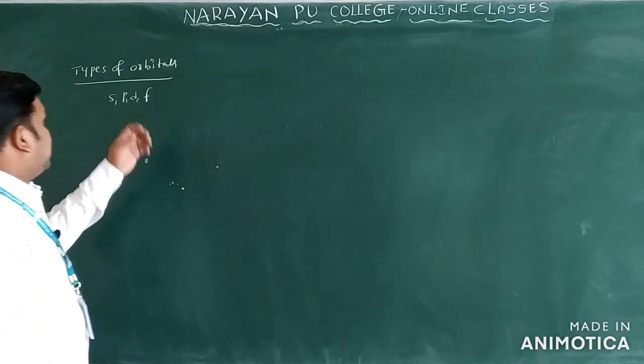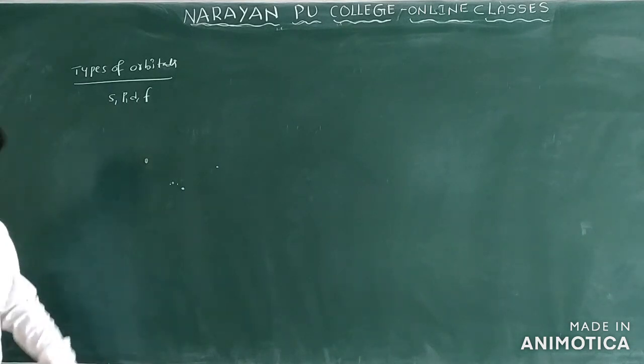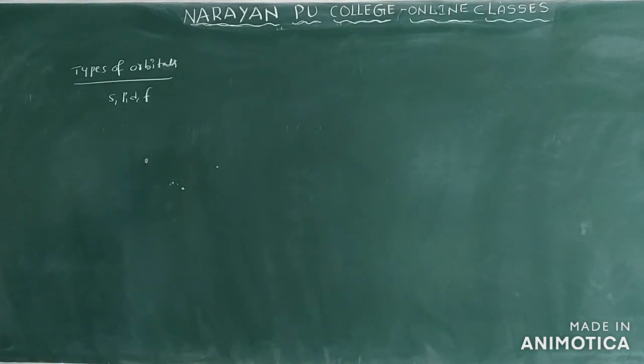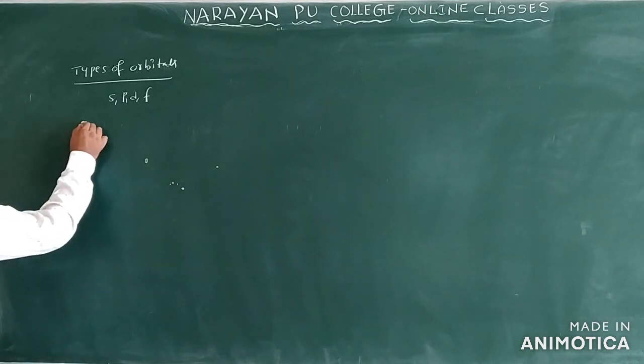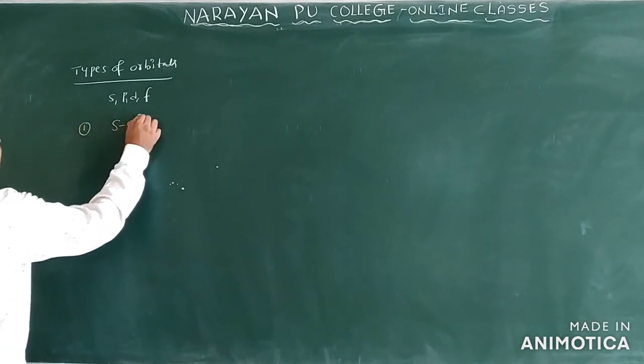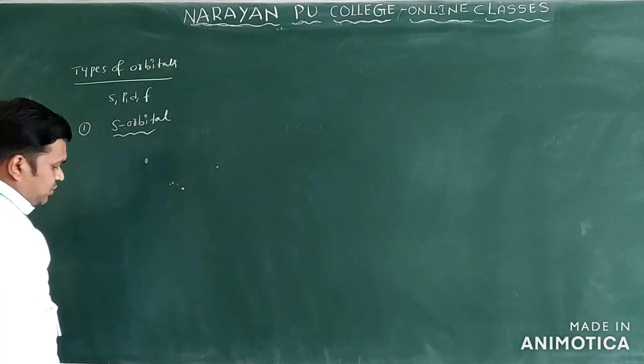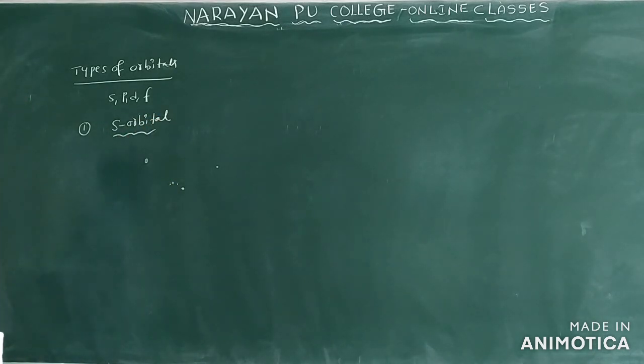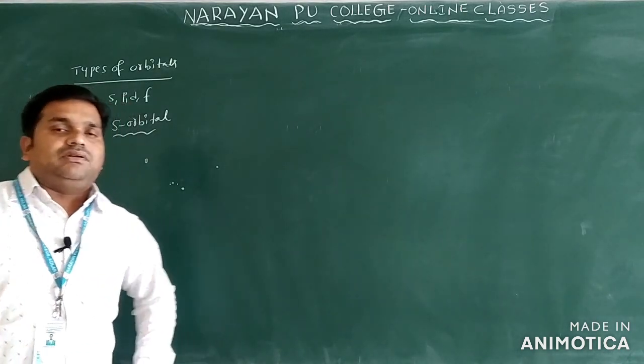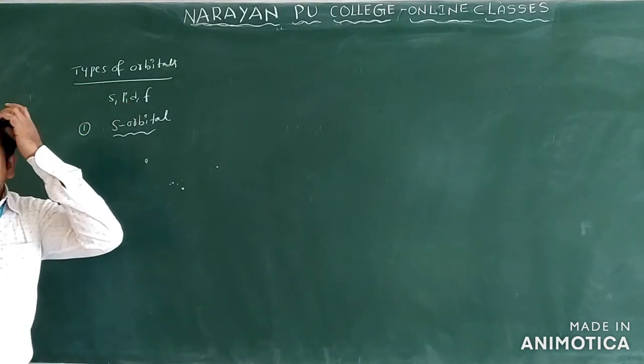See the next concept, types of orbitals. We have four types of orbitals: the s orbital, the p orbital, the d orbital, and the f orbital. First we have the s orbital. I already told you the definition of orbital: the probability of finding electrons being maximum is called an orbital. Now we can see the s orbital.